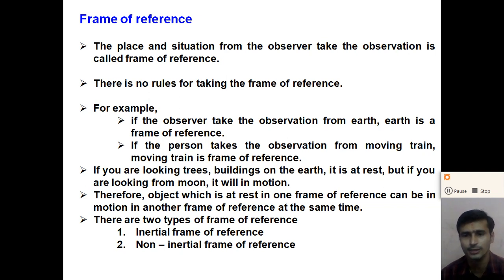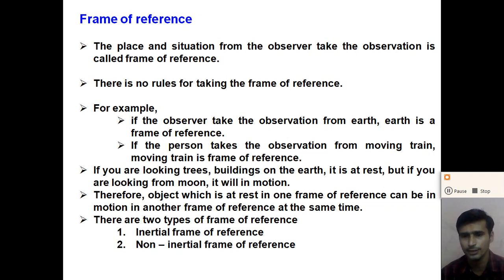The place and the situation where the observer takes the observation is called the frame of reference, right? So if you are looking at trees and buildings on the earth, they are at rest, but if you are looking from the moon, they will be in motion. So in the first situation, if you are looking at trees and buildings from the earth, the earth is the frame of reference, but if you are looking from the moon, the moon is the frame of reference.